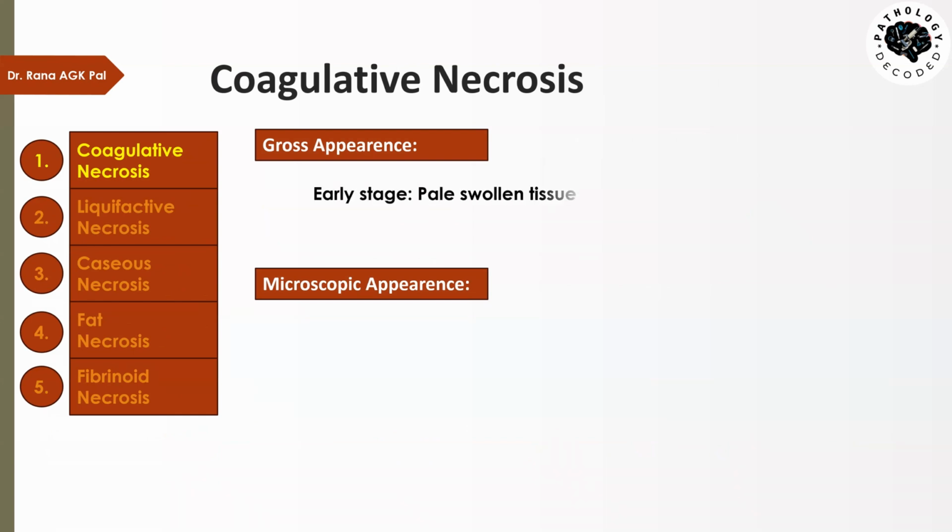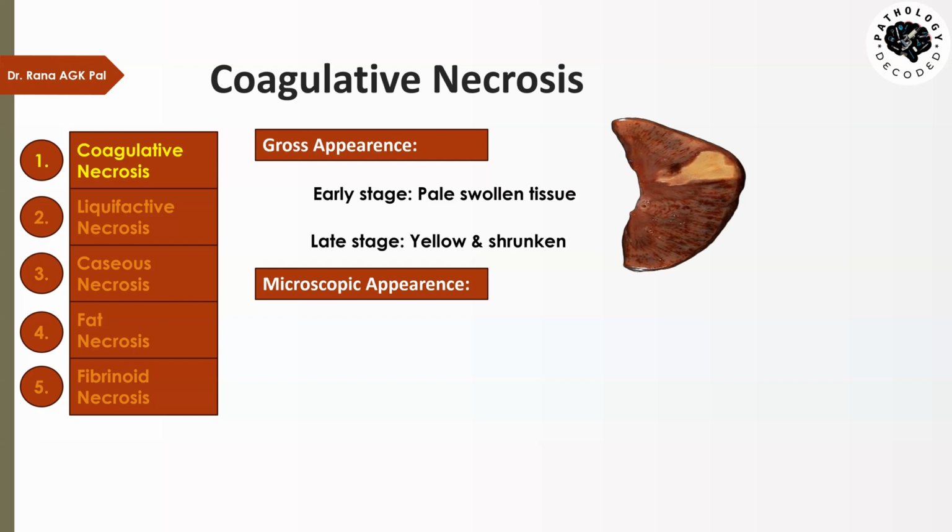What will we see? When the early stage of death has occurred, the tissue will be swollen. Remember when I told you in reversible and irreversible cell injury that due to failure of the ATP pump, the cell swells. The cellular swelling is the first sign of tissue injury. So whenever death occurs, the cells in the early stages will be swollen, but in the late stages, as time progresses, the tissue will become shrunken. It will become yellow and shrunken because there will be loss of blood from that area, and all the fluid part will be taken away by the body. So that will lead to shrinking of the tissue. So here we see that in early stages the tissue will be swollen, and in the later stages, the tissue will be shrunken.